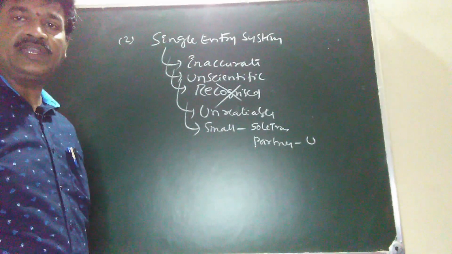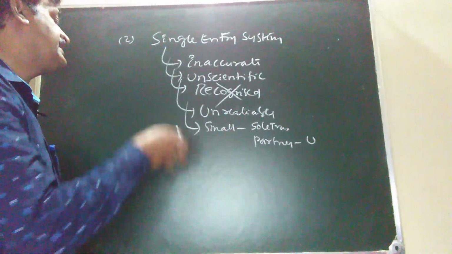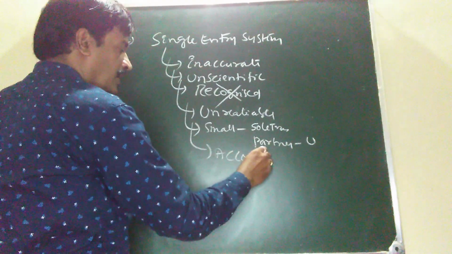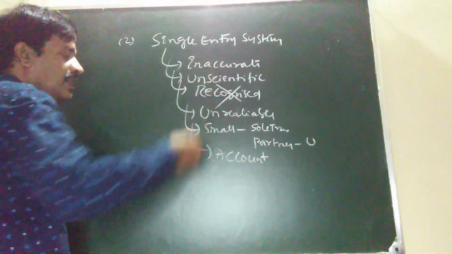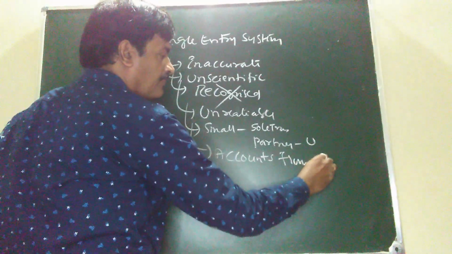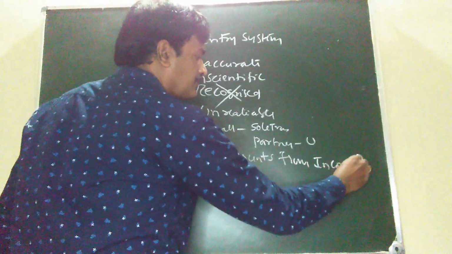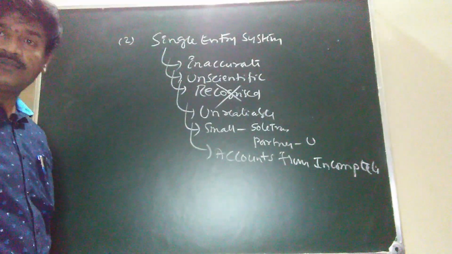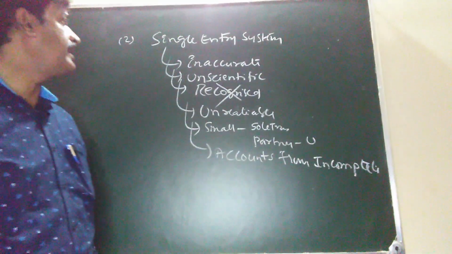Some experts argue that it is not at all a system, it is just accounts from incomplete records. We are considering this system as accounts from incomplete records.